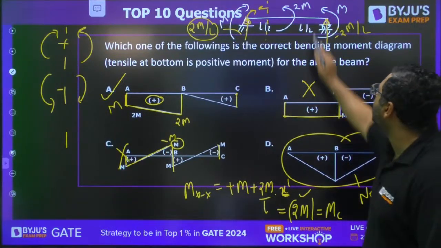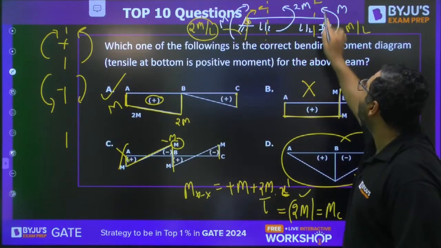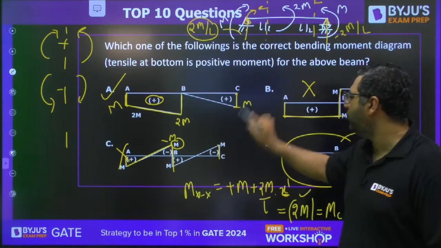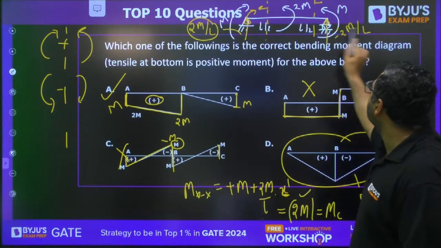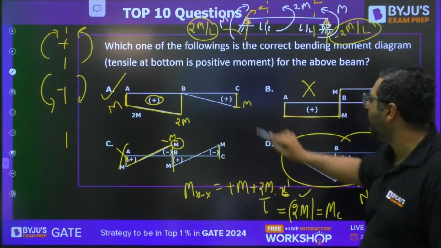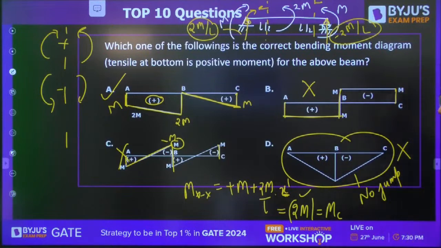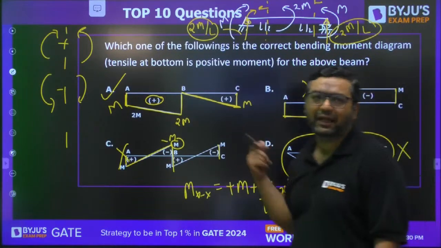After that, if you take the section here, to the right hand side you have a moment of M, sagging. So there should be a positive jump of M. It is there. After that, because of this minus 2M by L, you will once again have a decline like this. So from that, we are very clear that the answer will be A.